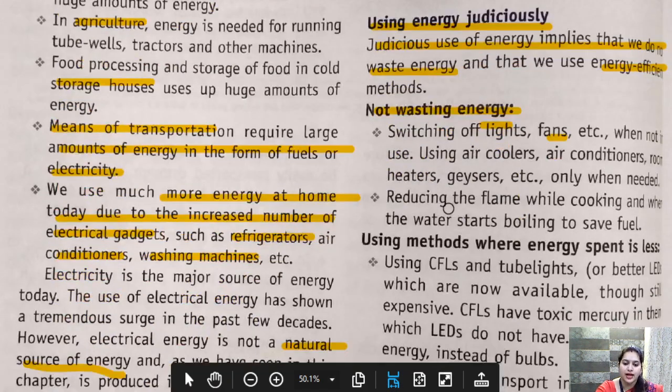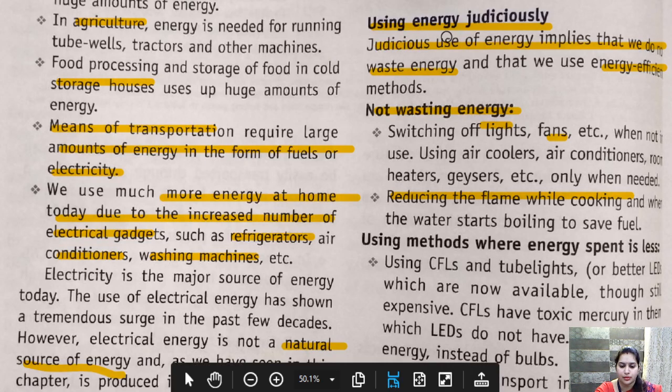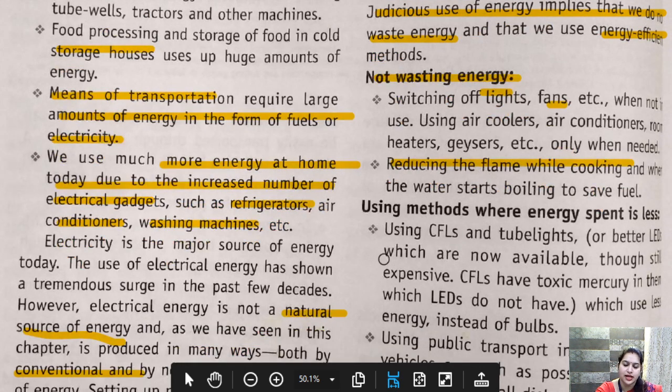Okay, and we can conserve this fossil fuel energy by reducing the flame while cooking, and when the food is cooked completely, we should just switch off the flame. All right, so by this we can conserve a small amount of energy by not wasting it, and second, by using it very effectively.